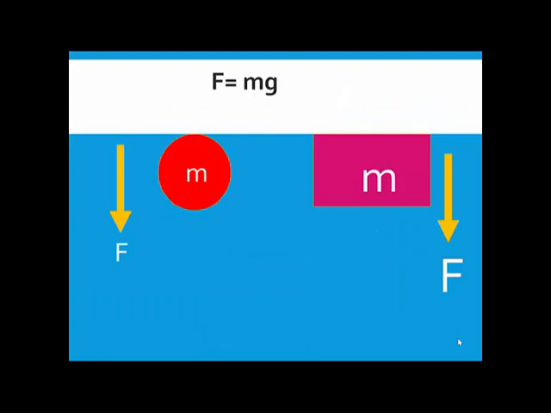We have studied the second law, which is F is equal to m into a, isn't it? Mass into acceleration. This is what you've studied. Now there the acceleration was linear acceleration. Like on the road, suppose you're traveling by your car, you accelerate. So that acceleration is linear acceleration.